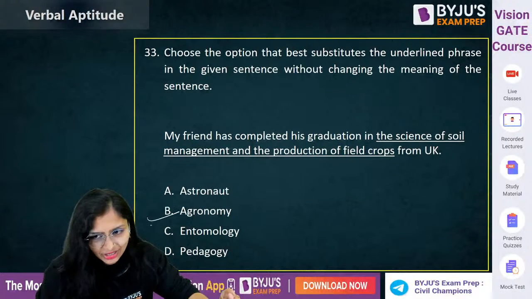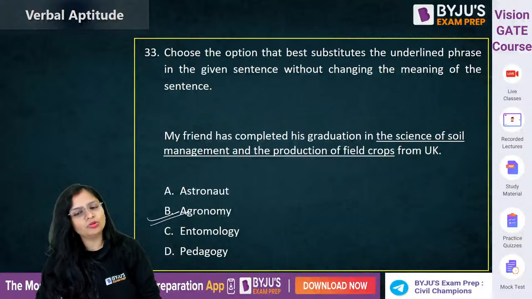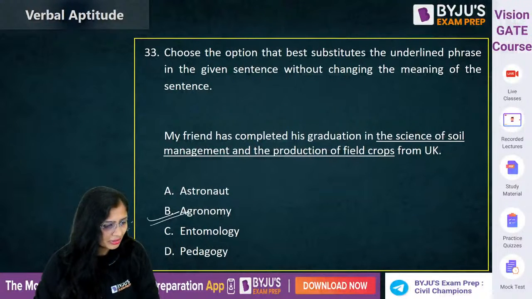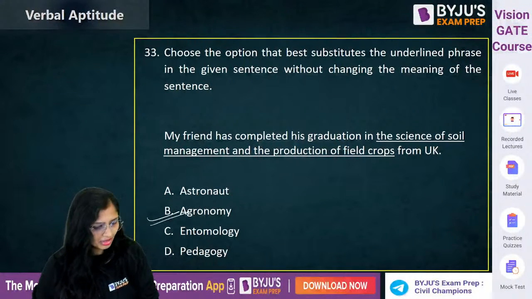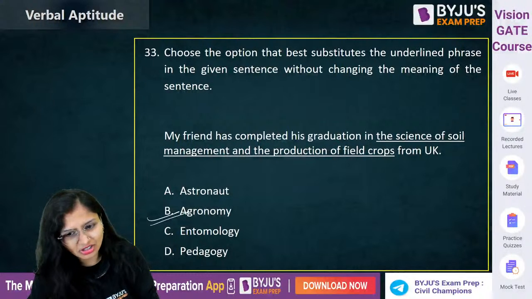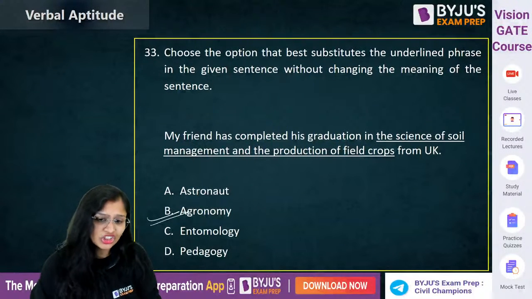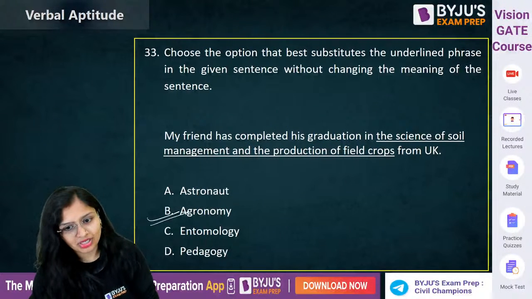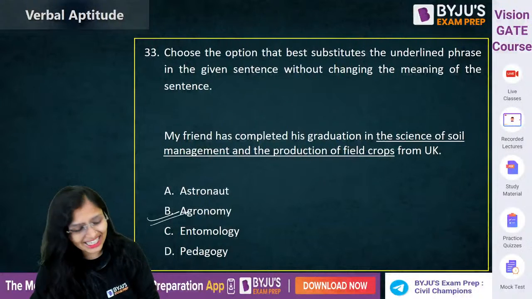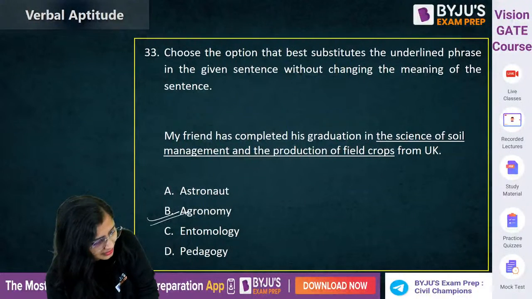Correct. Agronomy is the study in which you talk about soils and all. Astronaut क्या होता है भाई? What do you mean by astronaut? Who travels in spacecrafts and all. अब entomology and pedagogy. What do you mean by this?